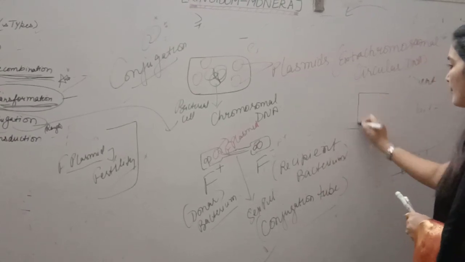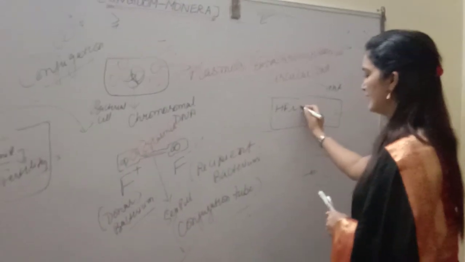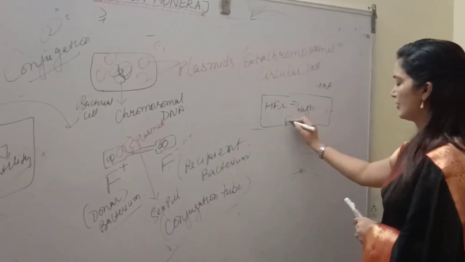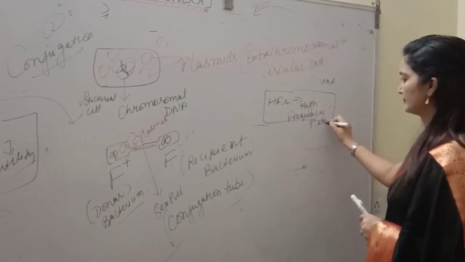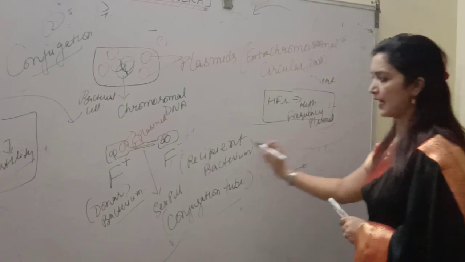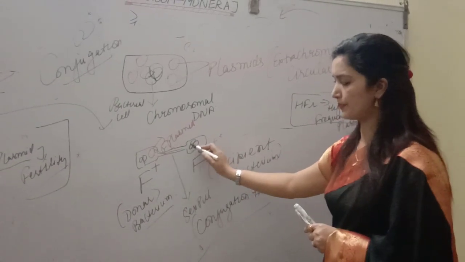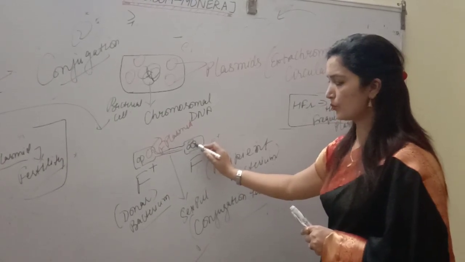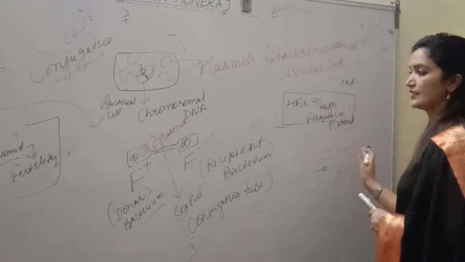Sometimes in competitions, a question is asked: what is Hfr? This is high frequency recombination. What happened? Sometimes this plasmid DNA that has entered after replication from the F positive cell integrates with the chromosomal DNA, then it is called Hfr, high frequency.